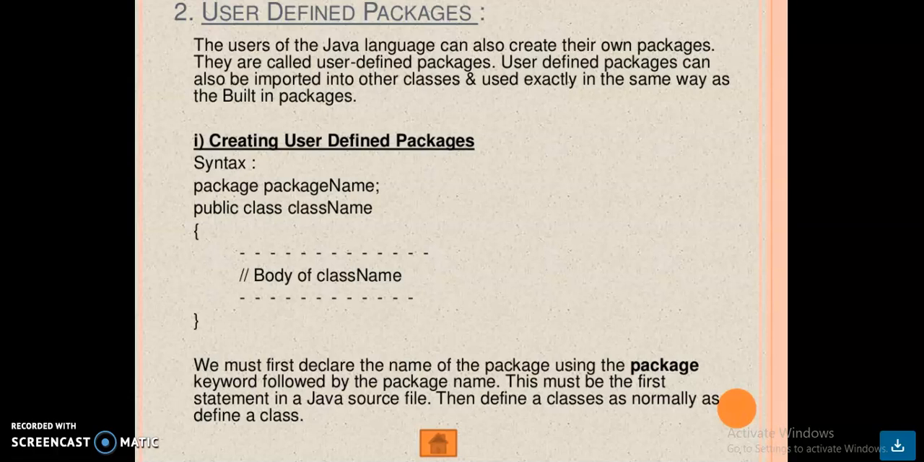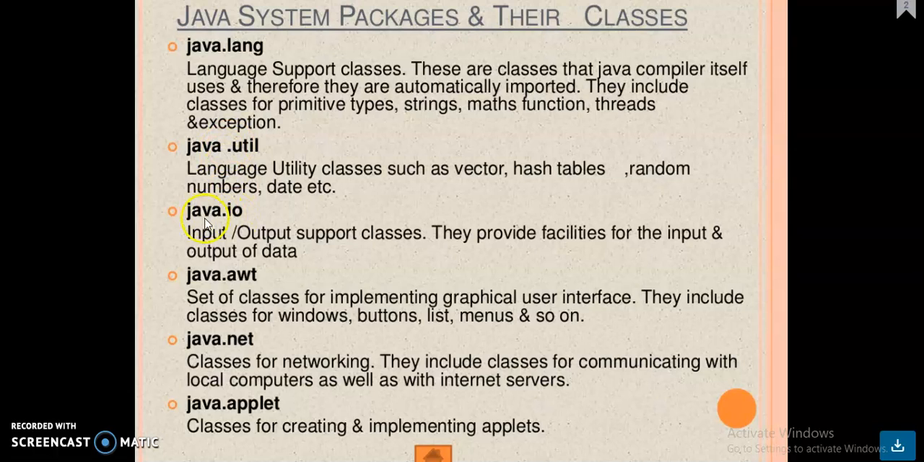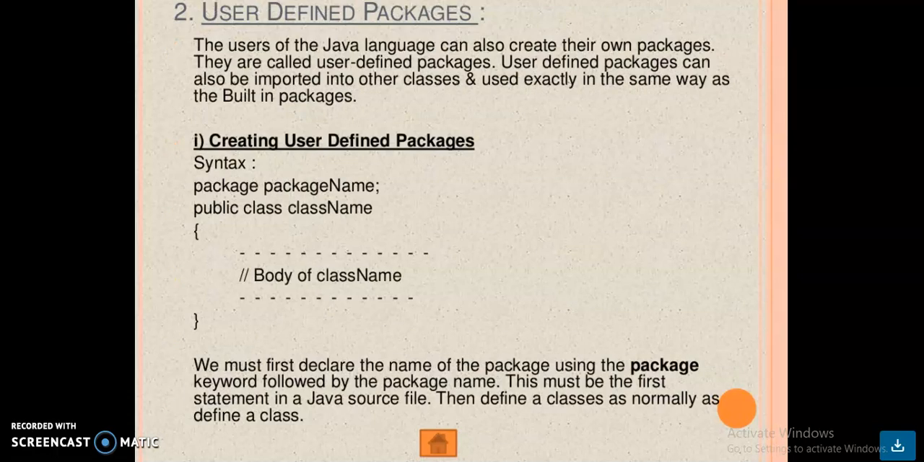Java.applet. And then this is the second one, user-defined packages. The users of the Java language can also create their own package. These are the user created packages for their own use. They are called user-defined packages. User-defined packages can also be imported into other classes and used exactly in the same way as the built-in packages. Just as we use the built-in packages by importing, like import java.io.*, your user-defined packages can also be imported into other classes.